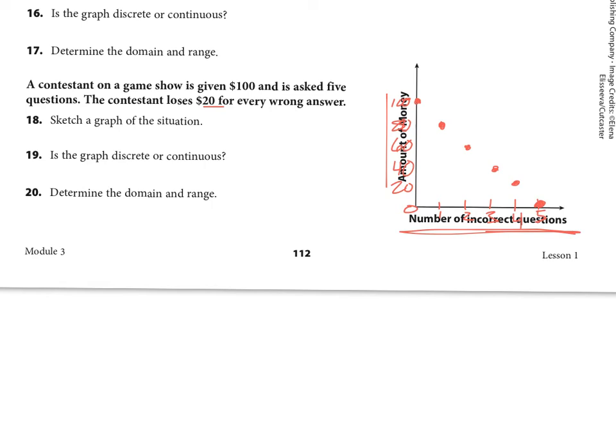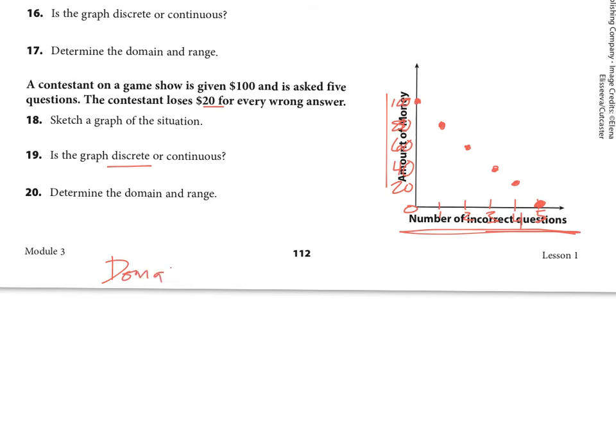It's based on each question. You can't have a half a question and lose money. So they're just points on the graph. So we've sketched it. Is the graph discrete or continuous? We just said it's discrete. Determine the domain and range. Okay, this is important now.